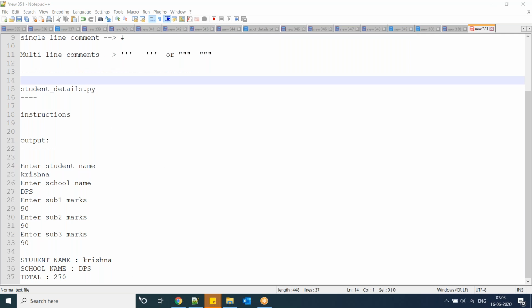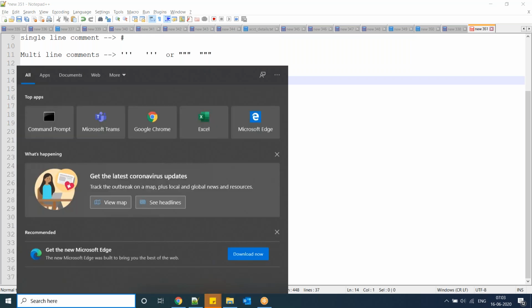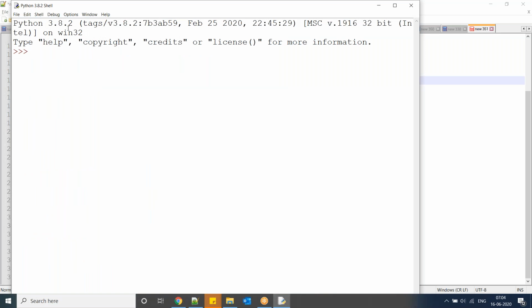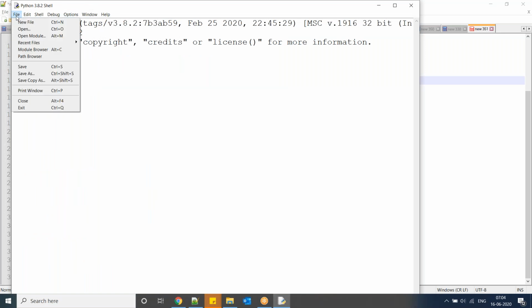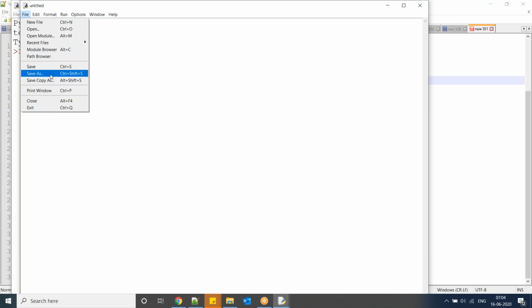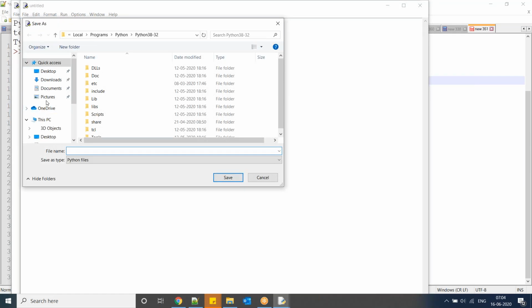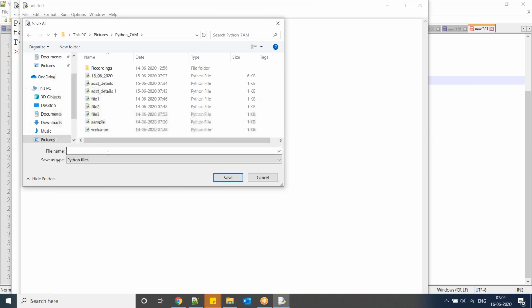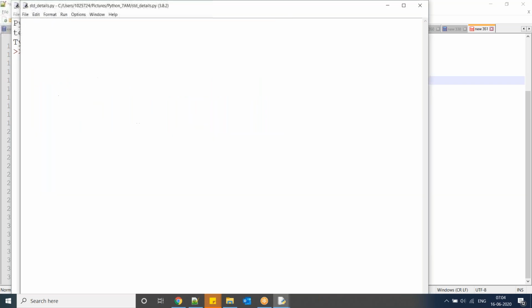First one. This is a multi-line program, right? I'm going to open IDLE. Here, take File, New File. Then File, Save As. I maintained one folder, so I'm saving into that: student underscore details dot py.